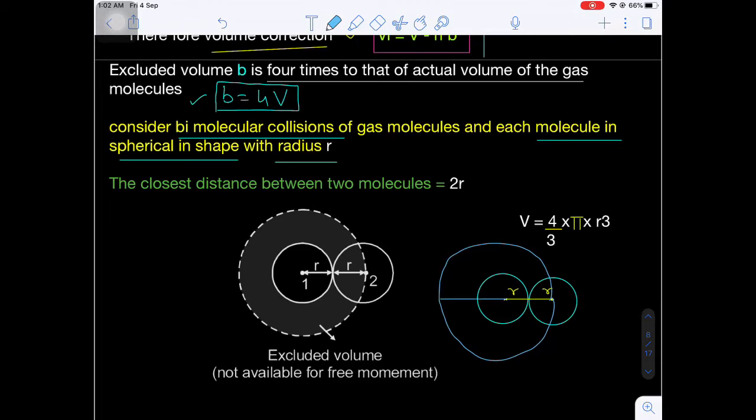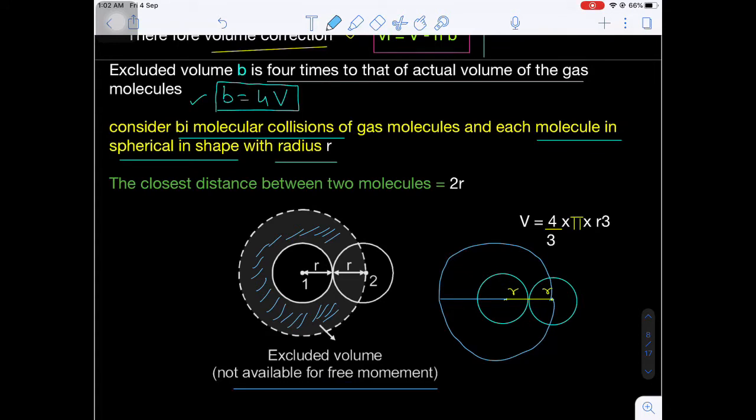Now in this large sphere, that is the radius of 2r, if you observe this shaded area which is known as the excluded volume. This is known as which volume? Excluded volume. This is the volume not available for the free movement of the gas particles.